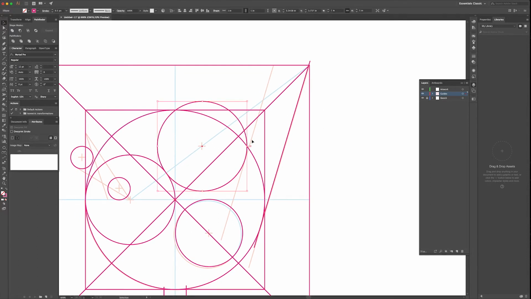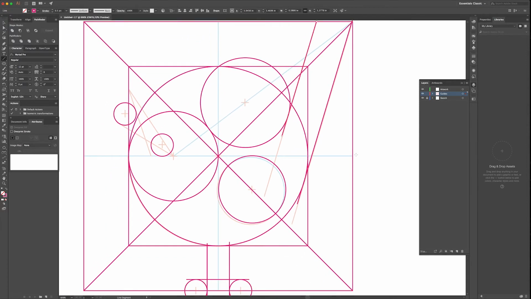Same thing over here. Rotate, find the line, and then just drag the line so it's overlapping that transformation box.